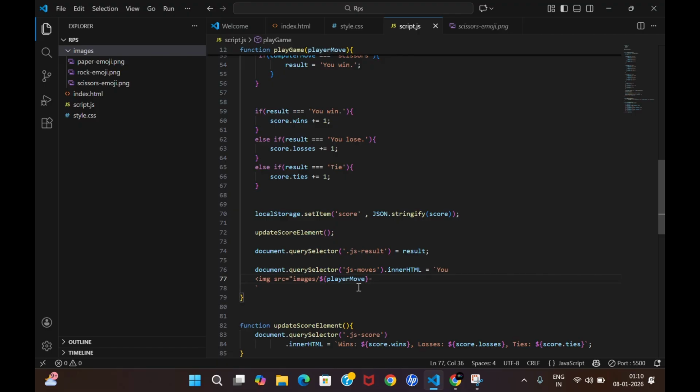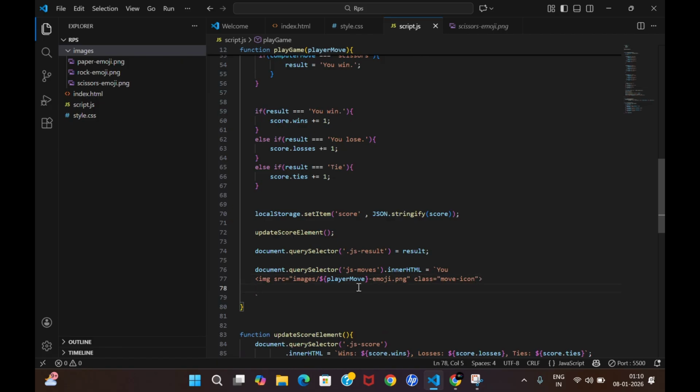And then dash emoji, as you can see over here, emoji dot png. Just copy the name as it is, it will be beneficial for you. And let me give it a class, say move icon, right now. Okay, so that's the thing.